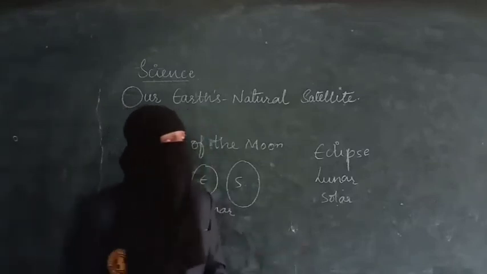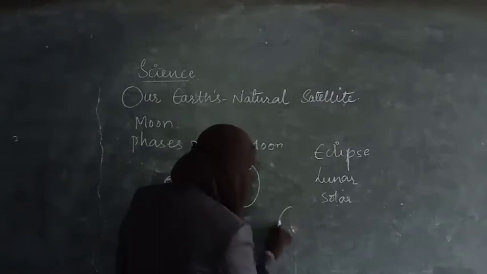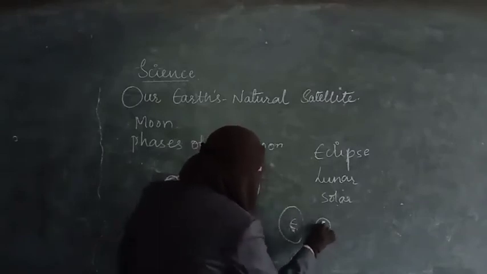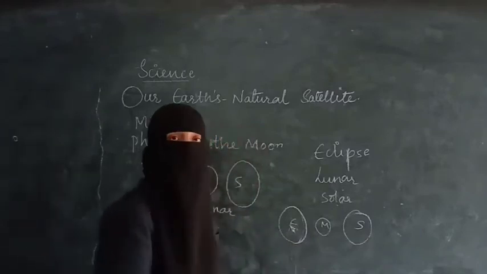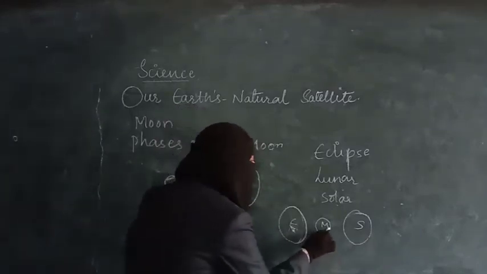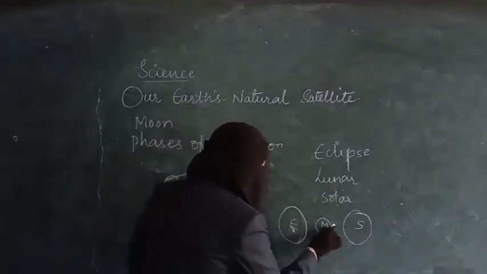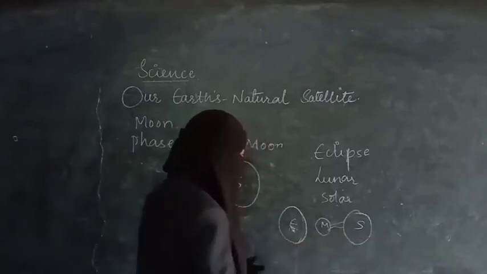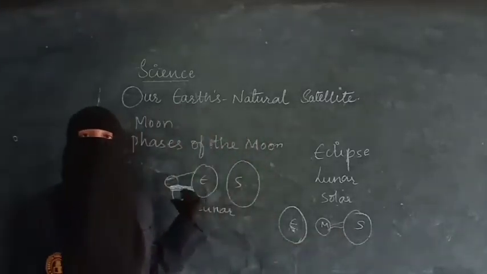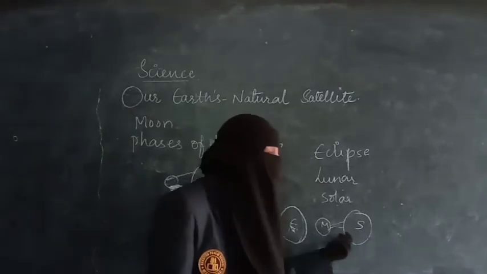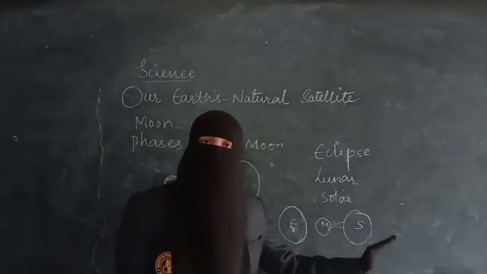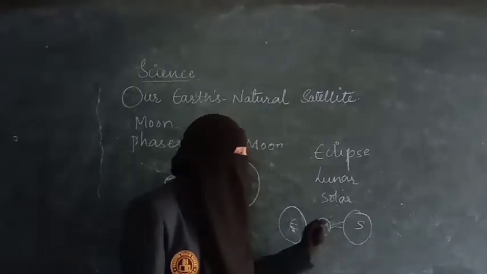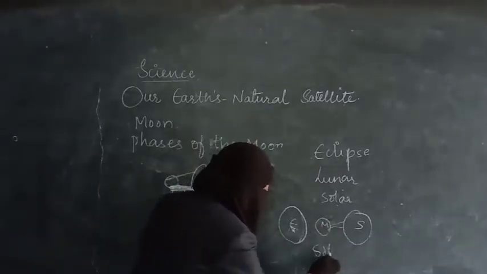In the same way, what is a solar eclipse? In a solar eclipse, we observe that the moon comes in between the earth and the sun. The shadow of the moon will be falling on the earth, in the same way as the earth's shadow falls on the moon. And as a result, what happens? The sun will be invisible for some time. So that is called a solar eclipse.